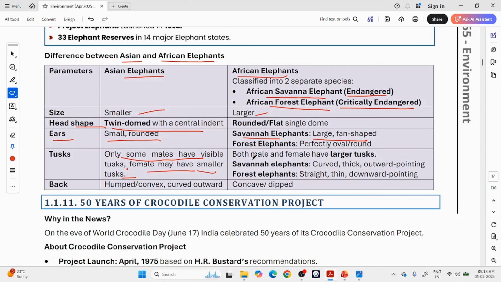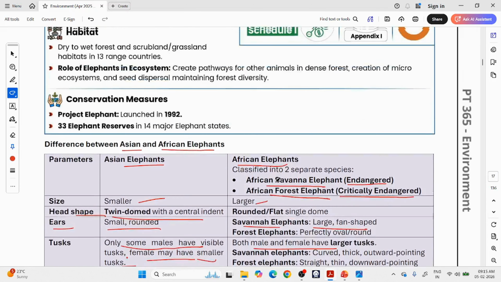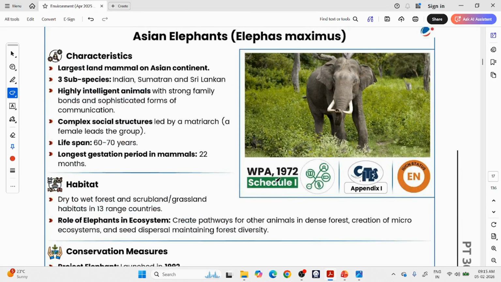But if you see African elephants, both male and female have very large tusks. Okay, back humped, convex, curved outward, concave, dipped. I have already shown you. So this is about the different elephants across the world.